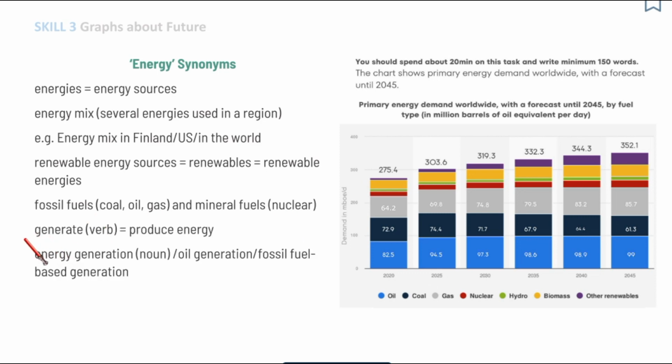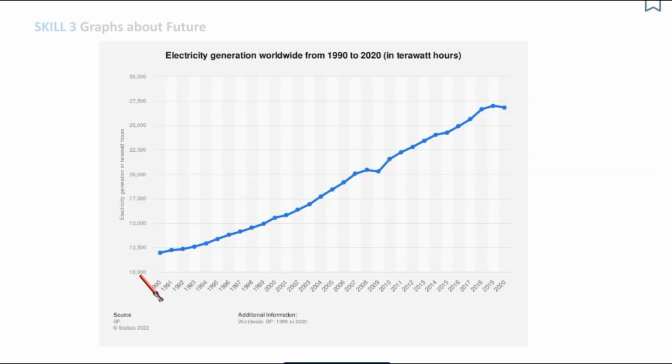The verb generate is very, very useful. Generate energy means produce energy. And we can use generation as a noun, like energy generation, or for example, oil generation or fossil fuel based generation. This line graph shows electricity generation worldwide. So, in fact, graphs that talk about energy generation are quite common in IELTS.